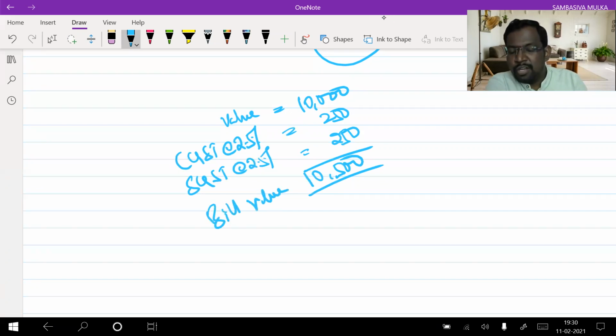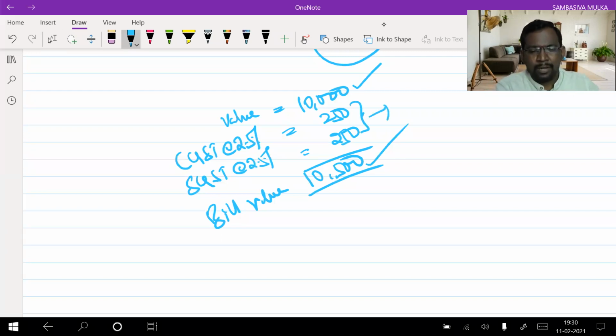Now, how much will you pay to the restaurant? Are you going to pay only 10,000 or are you going to pay 10,500? It is 10,500 you have to pay. Sir, this GST portion I will pay to the department directly. So I'll pay only 10,000 to the restaurant people. Will they accept? No, they don't accept.